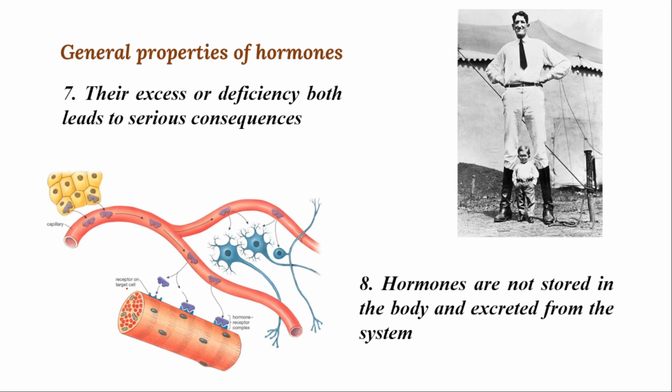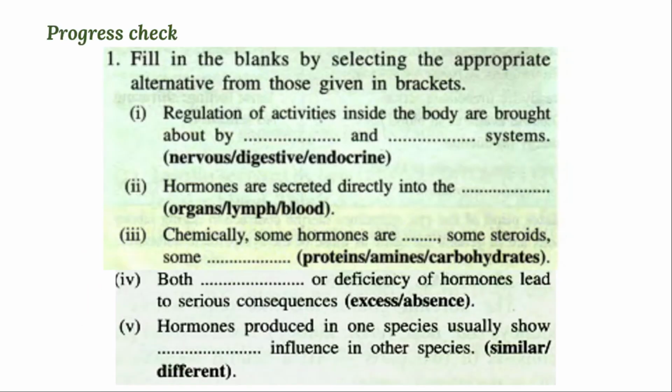Why is it activated? Because the chemical structure is complementary to the structure of the target receptor, so it will bind specifically and then activate the target cell.